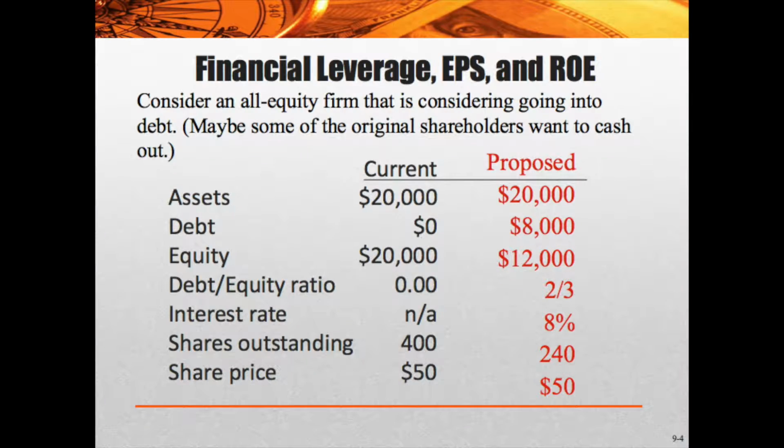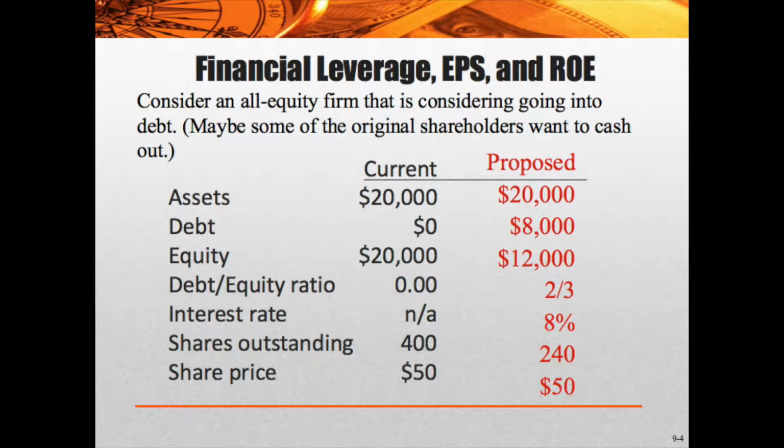Okay, let's talk about financial leverage and this debt to equity ratio with an example. In this example, we're talking about an all equity firm. An all equity firm is 100% stocks, and we're considering going into debt. So we're going to borrow some money and use that for the company. Some of the original shareholders might want to cash out, for example, is a possible use of this.